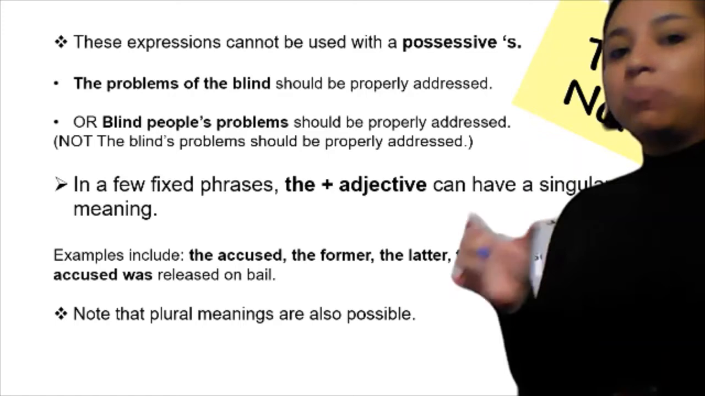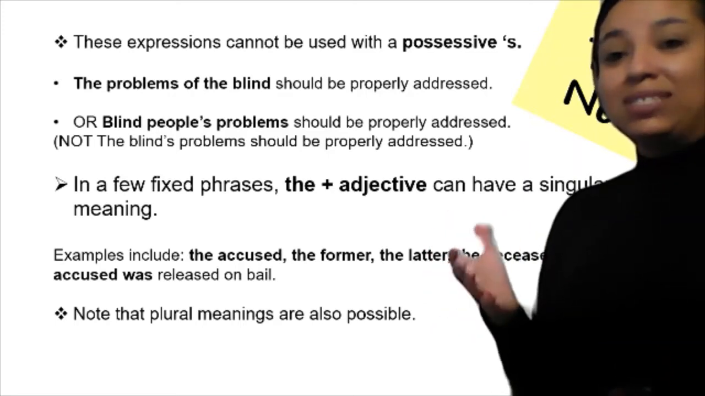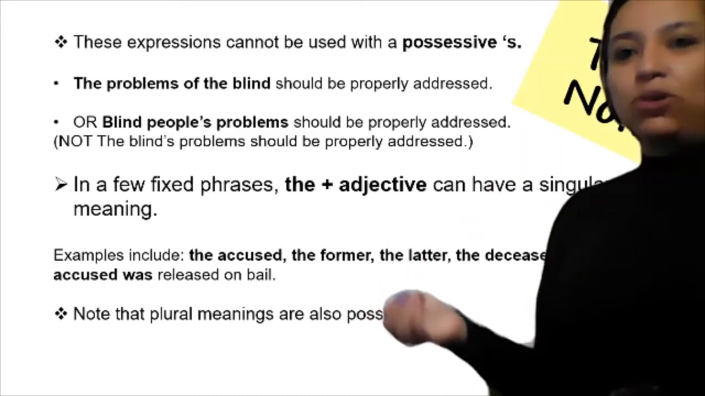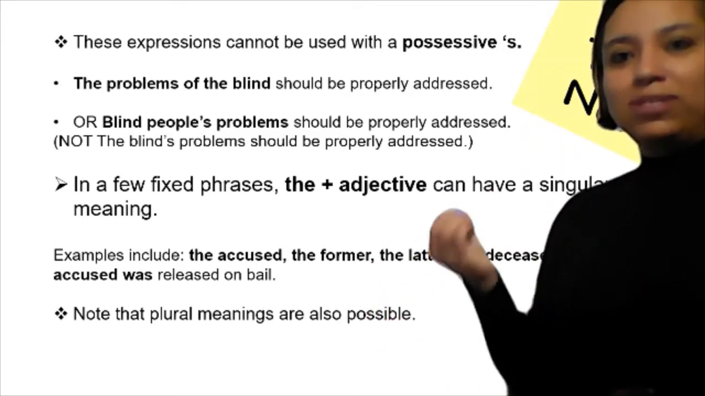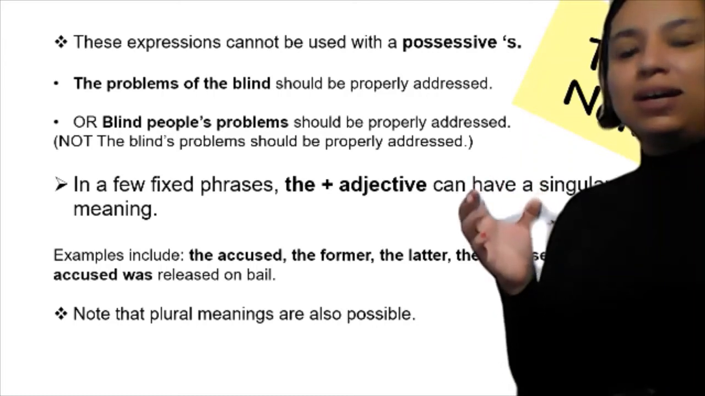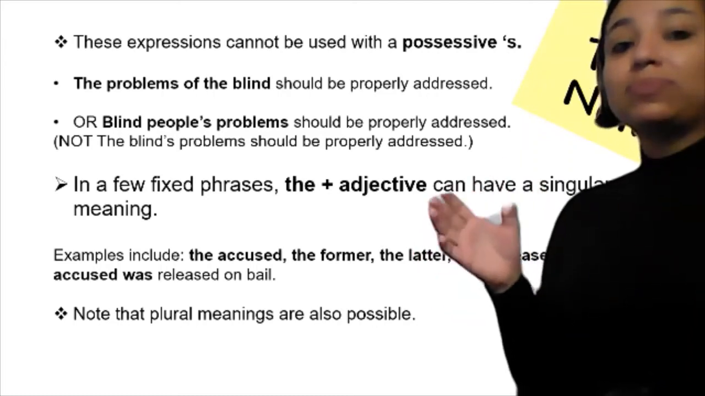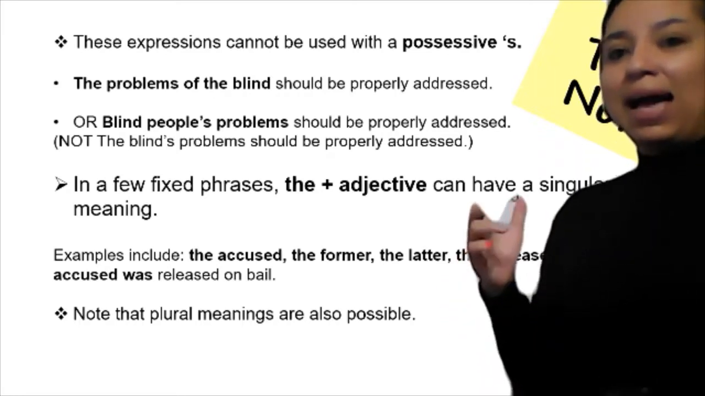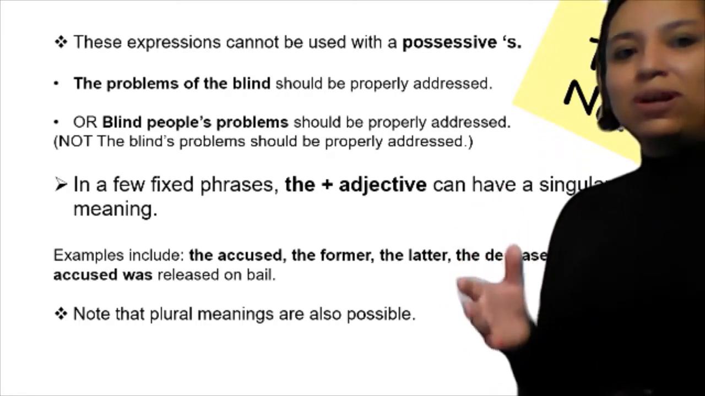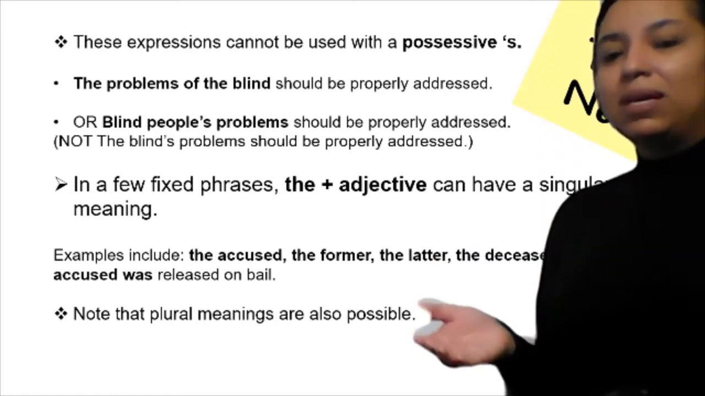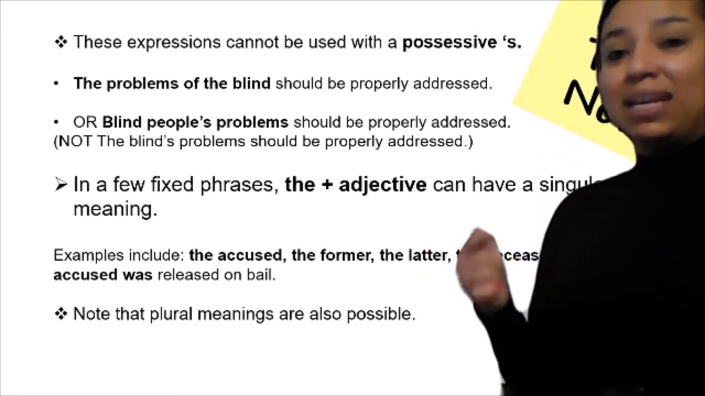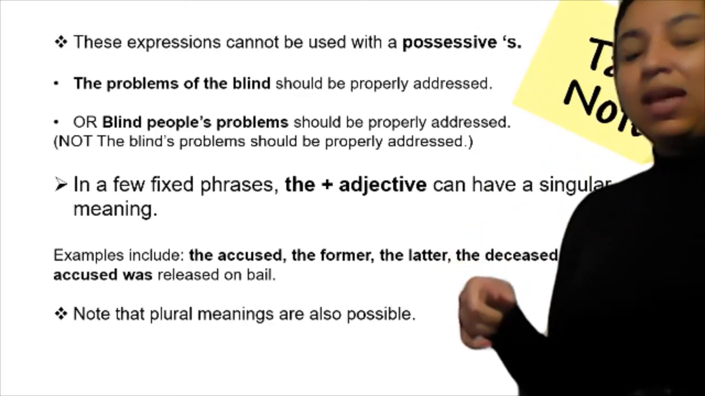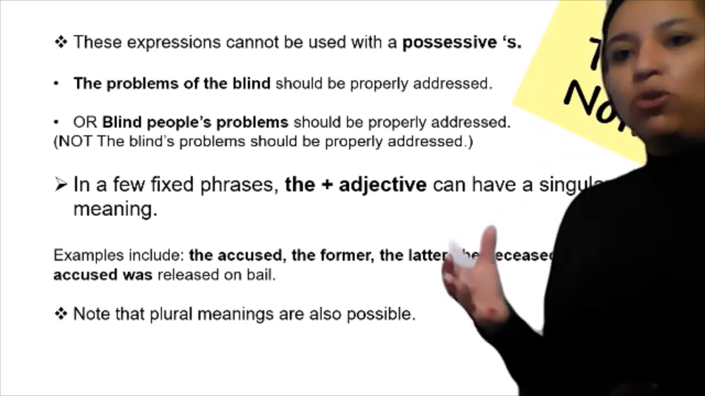The first part, the problems, is the noun. That's the plurality. And the blind, obviously, is the group of people that we're describing using this kind of structure from vocabulary. Now, blind people's problems, again, what's the noun? People's problems. And blind is the adjective. We don't have the blind people's problems. Why? Because remember, no possessives.